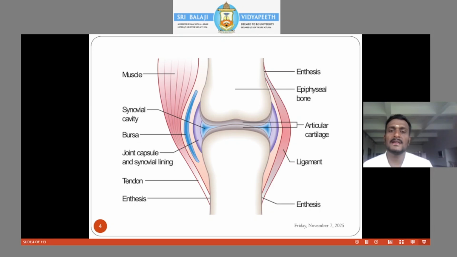Every synovial joint will have an articular cartilage, the ligament that gets attached, the capsule, bursa, the tendon that comes from the muscle, and the enthesis. What is enthesis? The point of contact between the ligament and the bone, the attachment site, we call an enthesis.